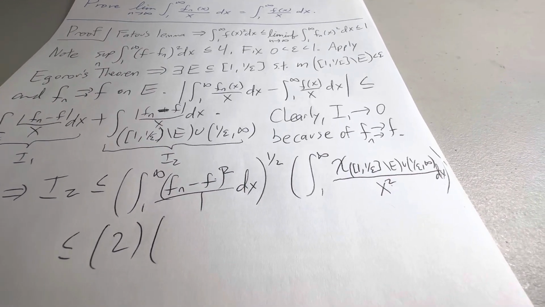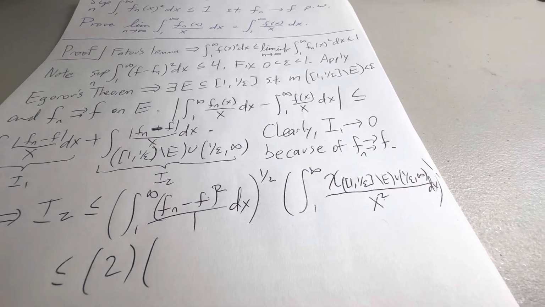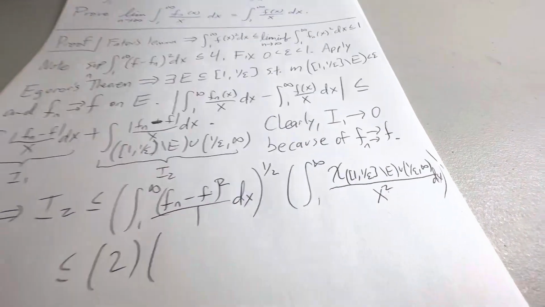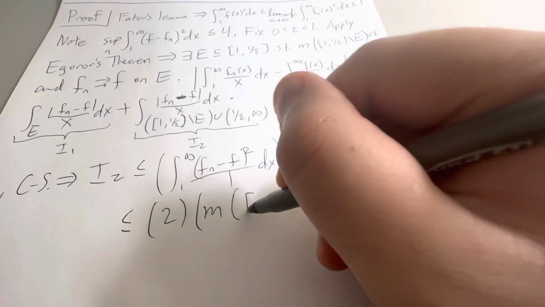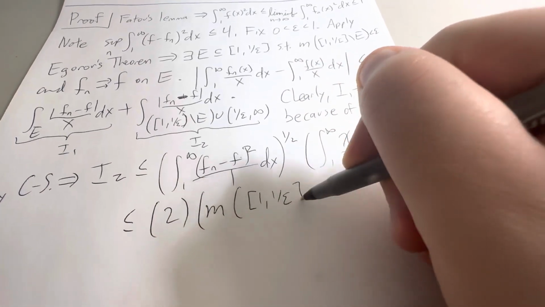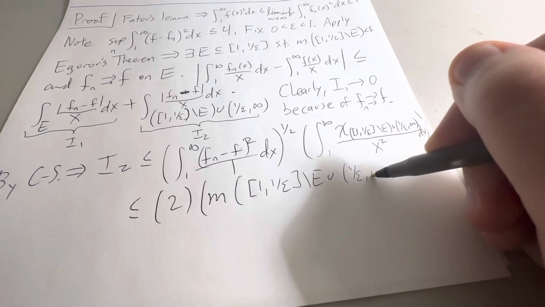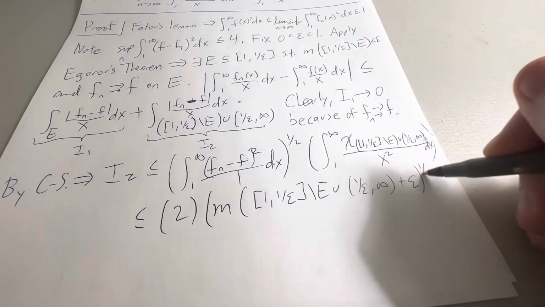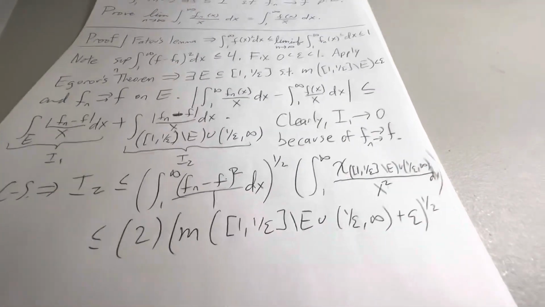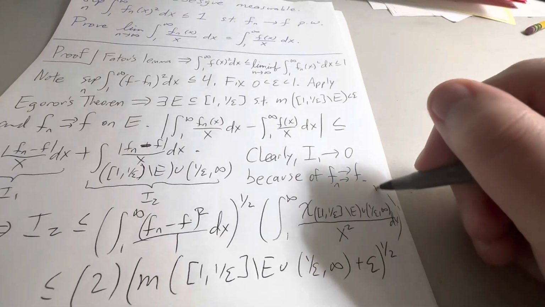So when you integrate over that set, we end up with the measure of the set. So we have the measure of 1 to 1 over epsilon, get rid of E, union 1 over epsilon to infinity, plus epsilon raised to the 1/2 power. Oh, I forgot my 1/2 power up here.